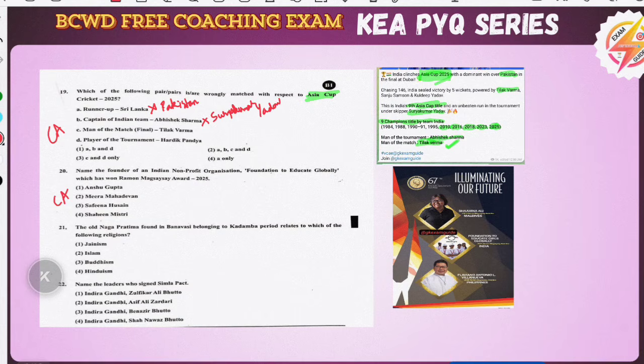And man of the match was Tilak Verma, 100% right. Player of the tournament is not Hardik Pandya. It is Abhishek Sharma. According to this, C is the right option, but they have asked the stem, you should see before marking. Wrongly matched, so A, B and D. A, B and D means first option is the right option.